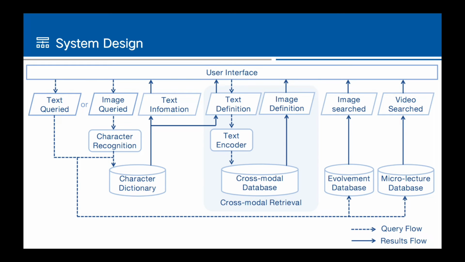Here is the block diagram of our intelligent multimodal dictionary. The dictionary supports 2 types of retrieval functions. This part is the cross-modal retrieval module, and the rest of the framework is the multimodal information search module. The dashed line is the query flow, and the solid line is the results flow. The system supports text and image of printed character as input, and text, image, and video as output.